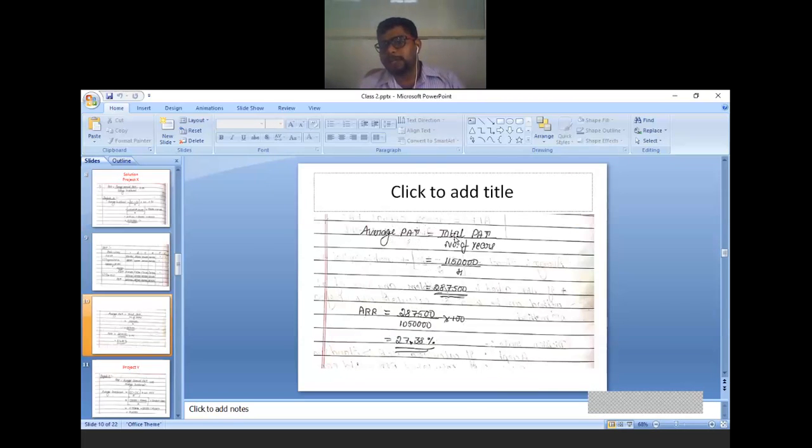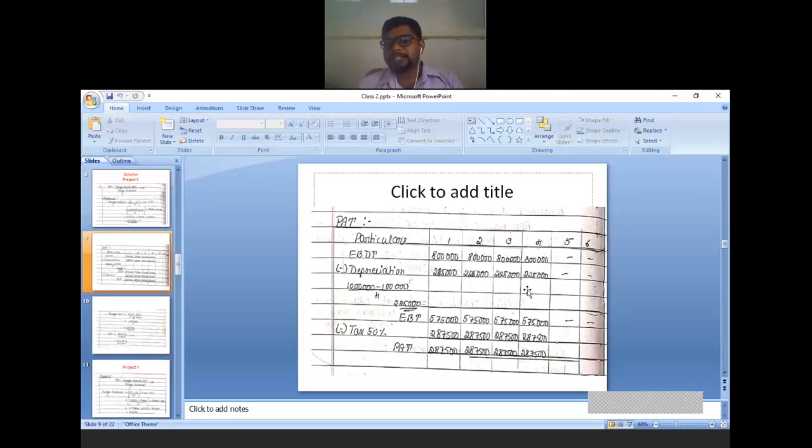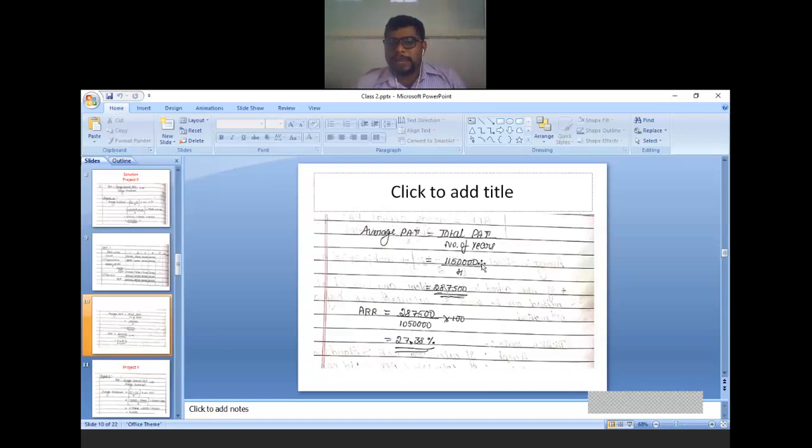How to calculate average PAT? Total PAT: add all the years' PAT, that is profit after tax, divided by number of years. Try to understand, the number of years is not 6, it is just 4. Why just 4? Because the lifetime of the asset is 4 years. So 11,50,000 divided by 4 years. So average PAT is 2,87,500.